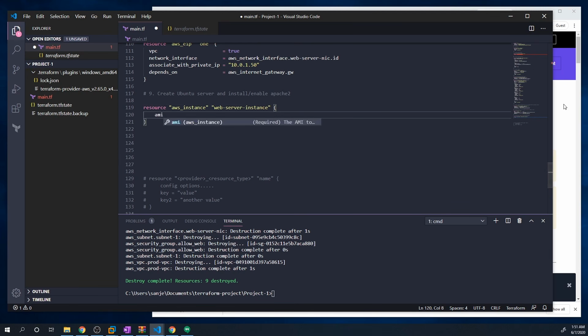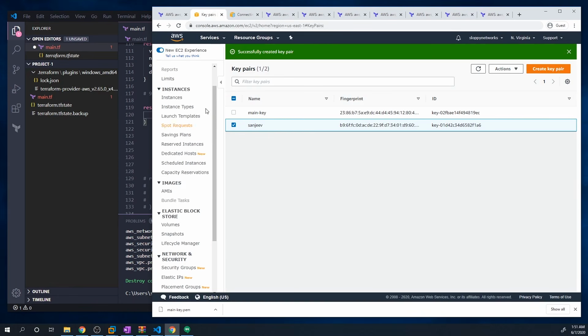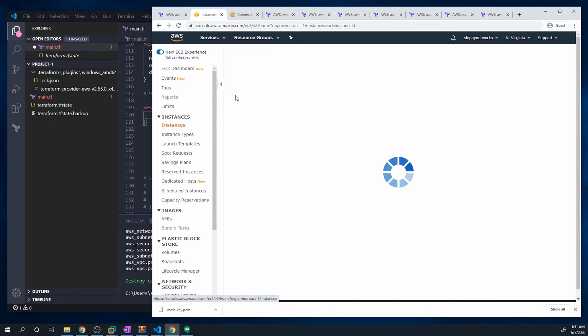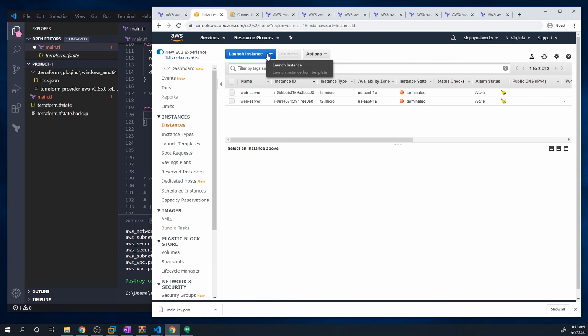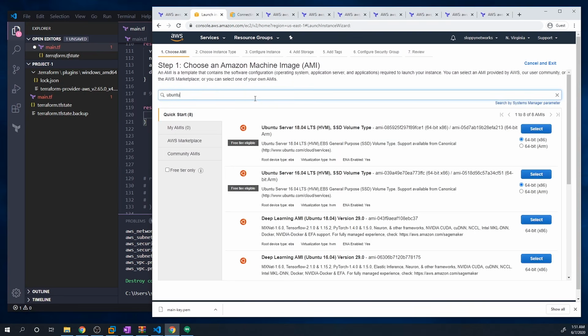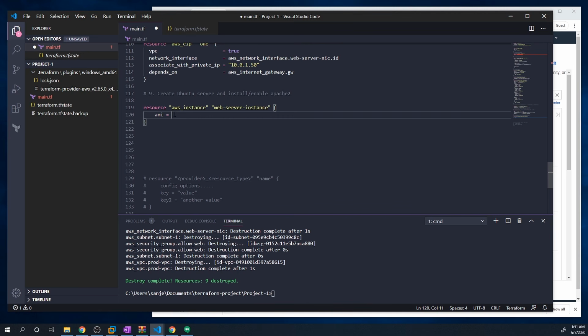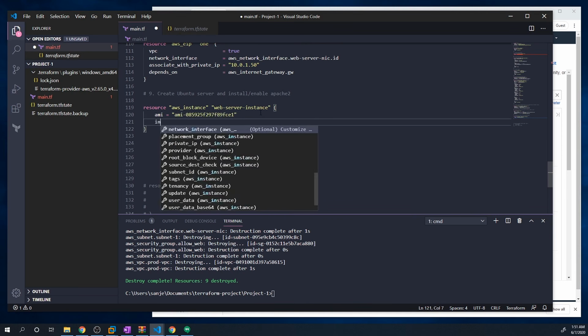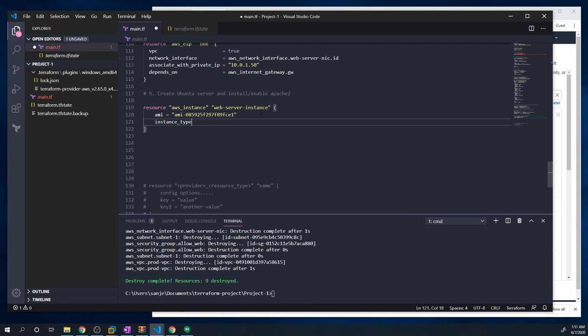So let's grab the AMI from our console again. So if we do launch instance, and then we'll just search for Ubuntu, and we'll grab the first AMI right here. The instance type, we're going to do the t2.micro again because it's free.